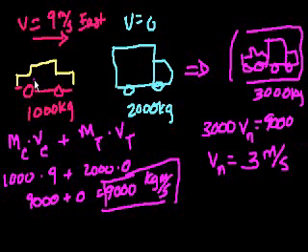You have a relatively light car moving at 9 meters per second into a stationary truck. Then it smacks the truck and they move together. The combined object is going to be moving to the east. We'll do more later, but we assume that a positive velocity is east. If somehow we ended up with a negative, it would have been west. But it makes sense because we have a light object and a stationary heavy object, and when the light object hits the stationary heavy object, the combined object still keeps moving to the right, but it moves at a relatively slower speed. So hopefully that gives you a little bit of intuition for momentum, and that was not too confusing of a problem.